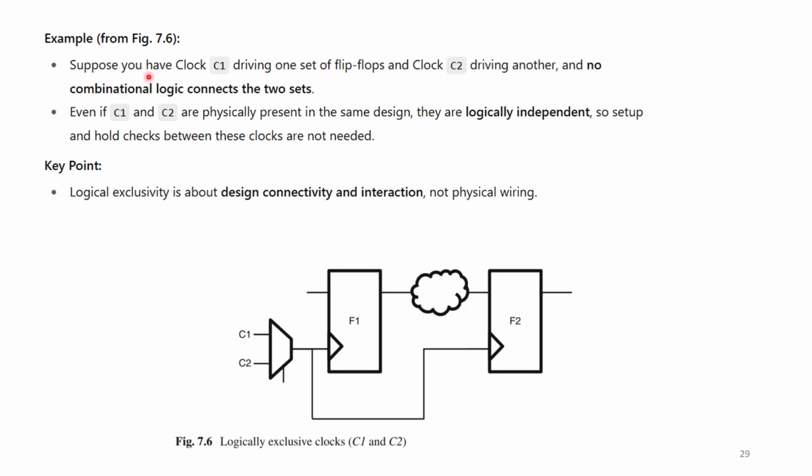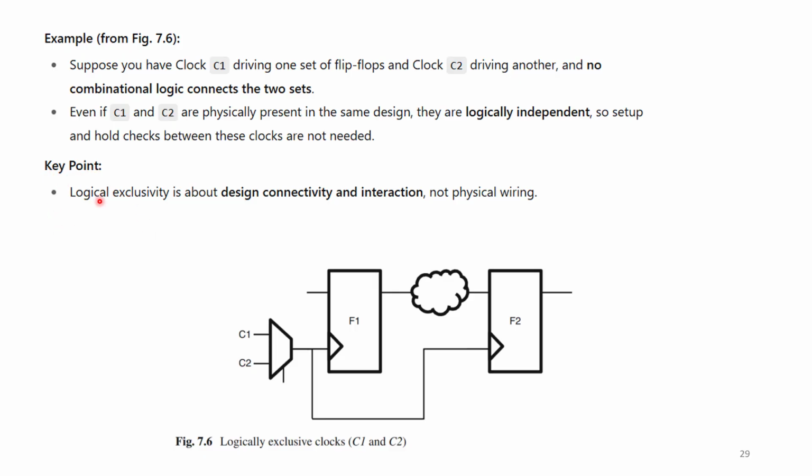Coming to the example, suppose you have clock C1 driving one set of flip-flops and clock C2 driving another, and no combinational logic connects these two sets. Even if C1 and C2 are physically present within the same design, they are logically independent. So setup and hold checks between these clocks are not needed. Even though they are present physically, they are logically independent, so there is no need for setup and hold checks between these clocks.